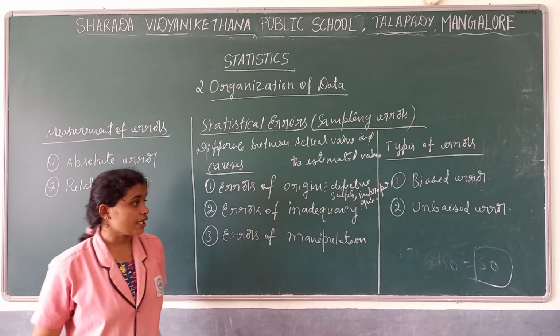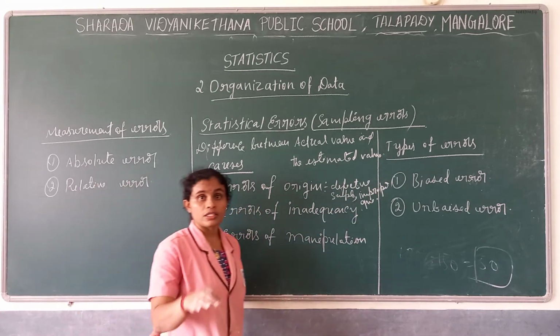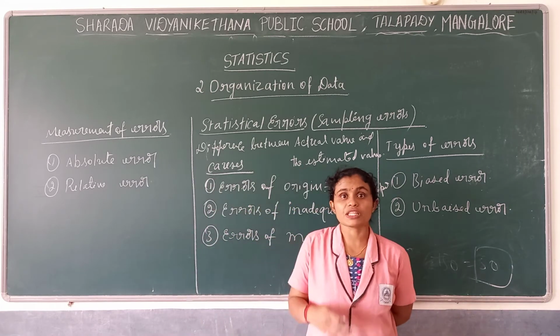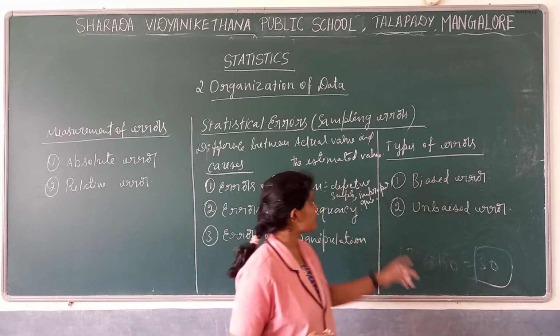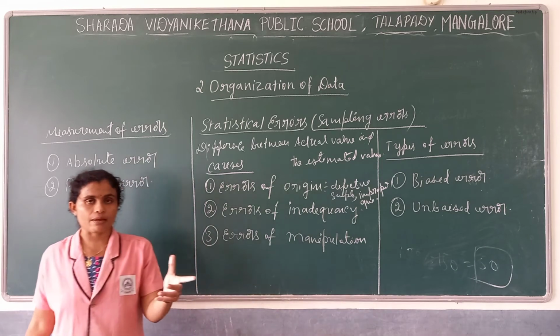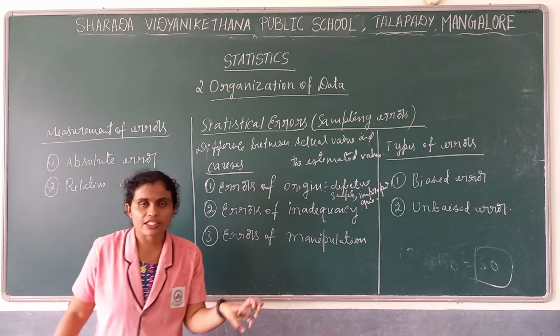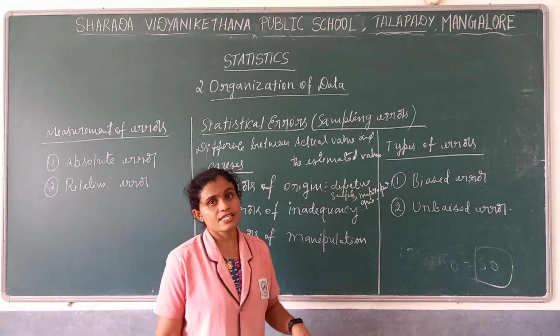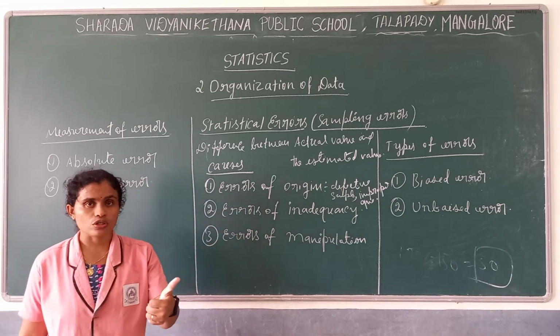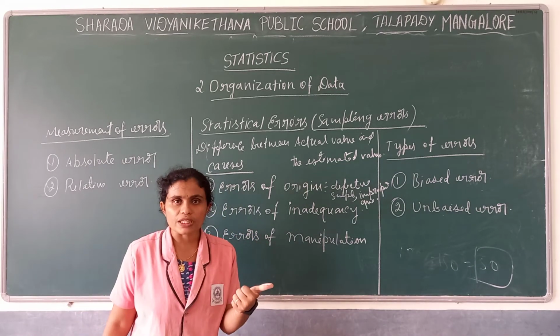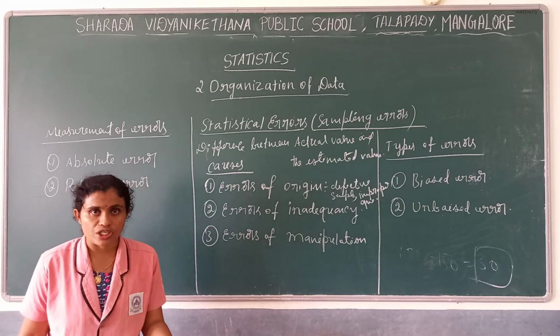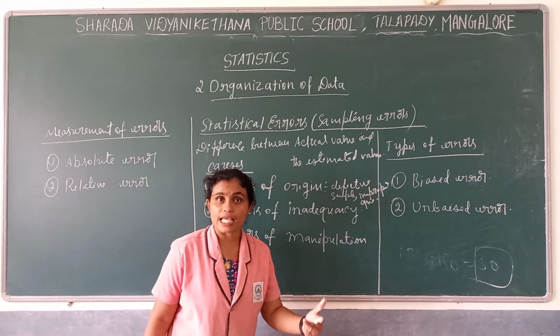Or the wrong method of selection in sampling: where we need to use systematic sampling, we might have used simple random sampling.